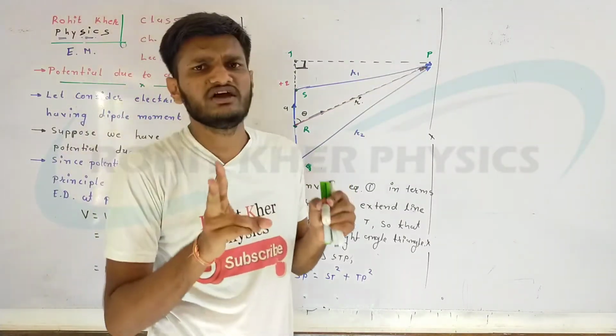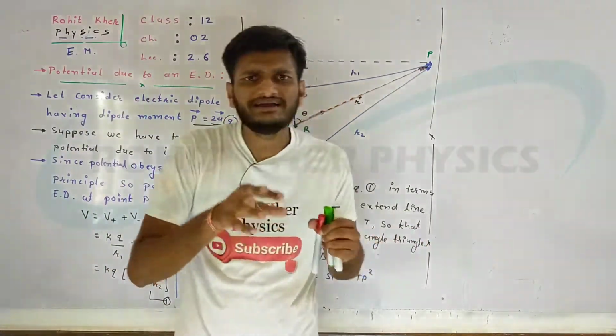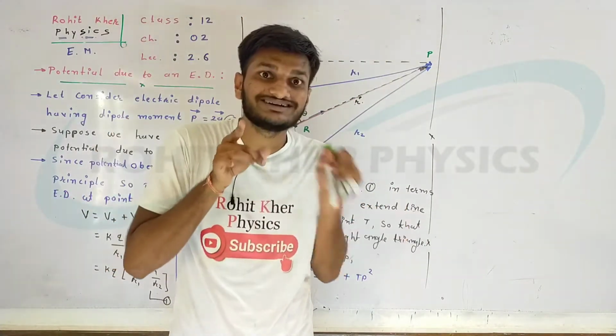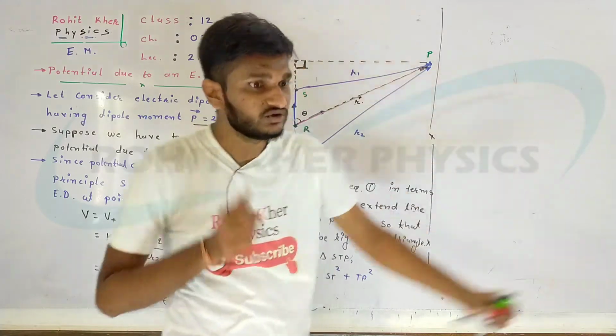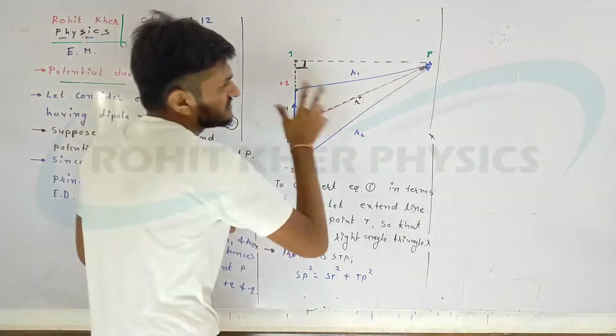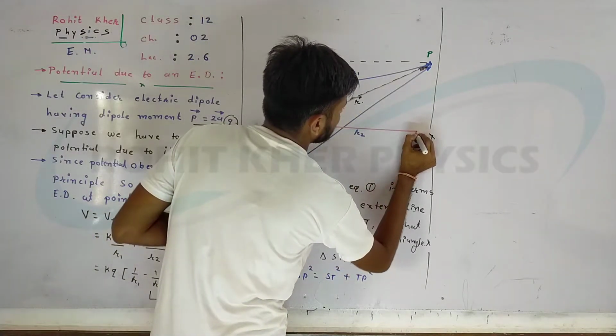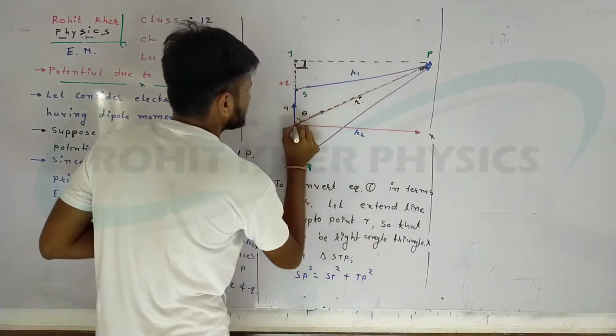We know that every vector can be divided into two components, one is the vertical component, another one is horizontal. So how can you convert it into two components? One is this one, and the other one is this one.